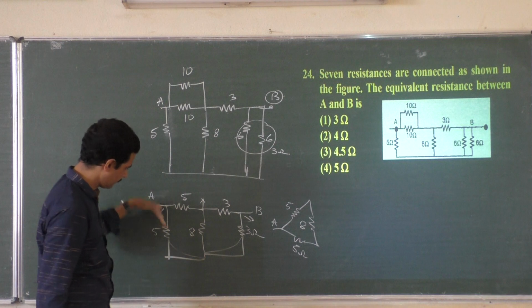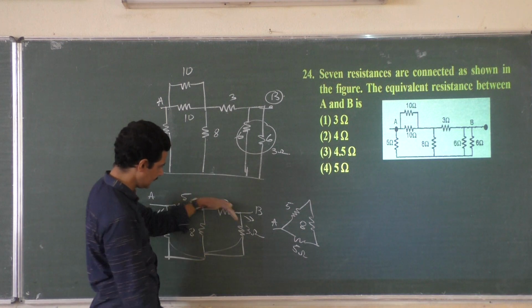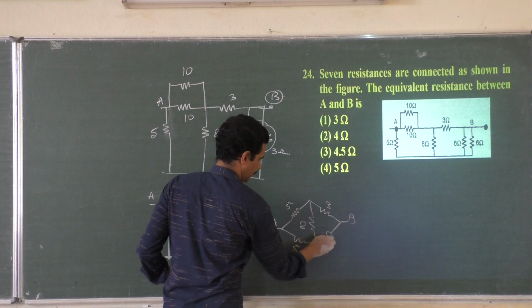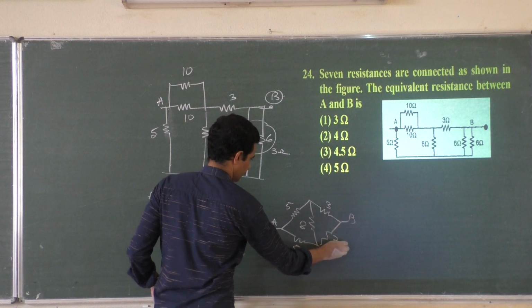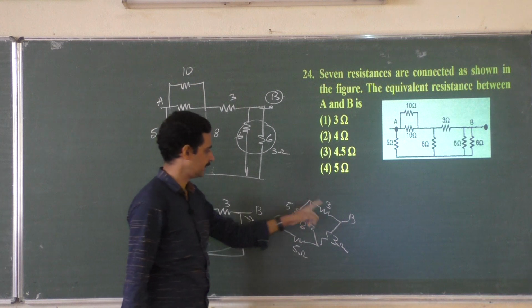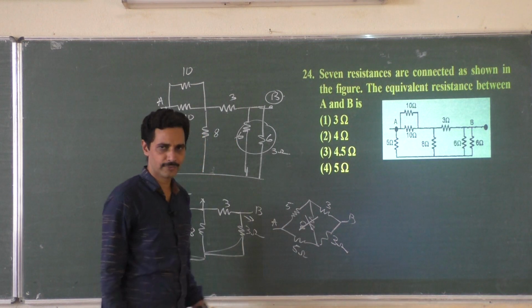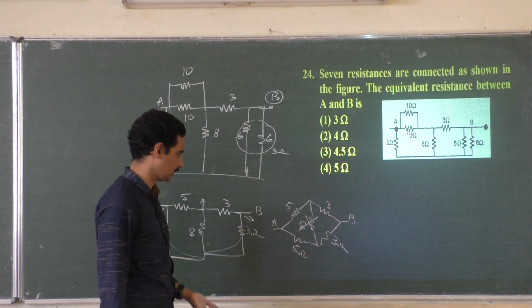8 ohm like this, 5 ohm like this, 3 ohm like this, and this 3 coming to B, and from here 3 ohm. 5 by 3 is equal to 5 by 3, balanced. 8 ohm has no significance, no current flows through that because it is a balanced Wheatstone's network.